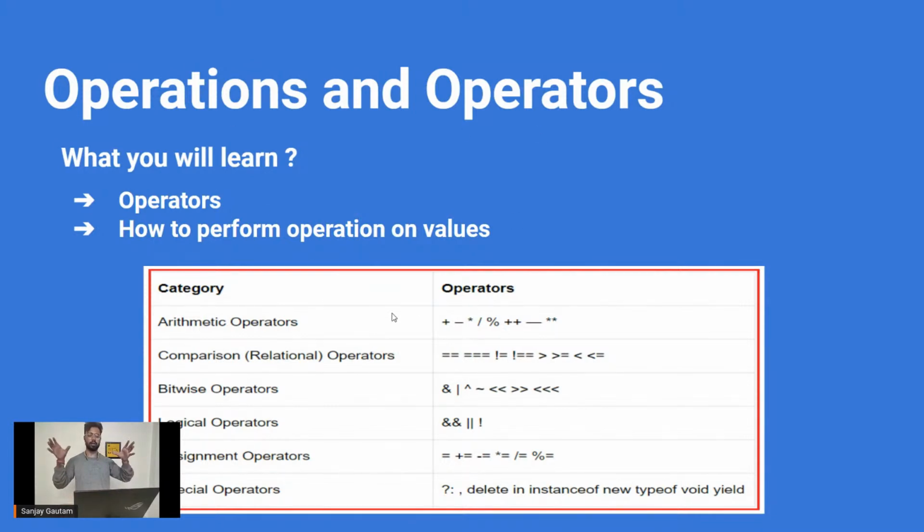The operation is whatever you do on these values. You can add, subtract, multiply, whatever you want to do. But to do anything on some values, we need some operators. So what are these operators? That plus is an operator. Basically, that plus operator is going to add two values, that's why it's called the addition operator. Then we have the subtraction operator. By the way, you don't have to memorize anything. It's very easy.